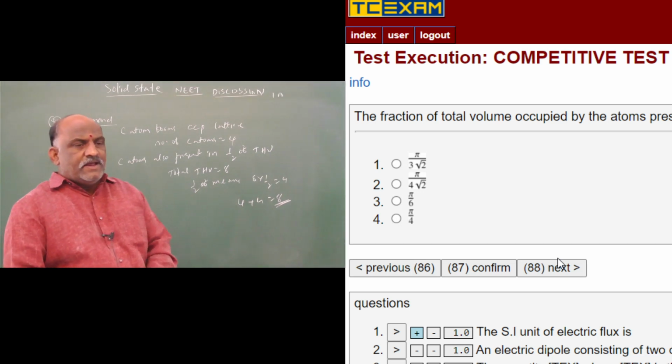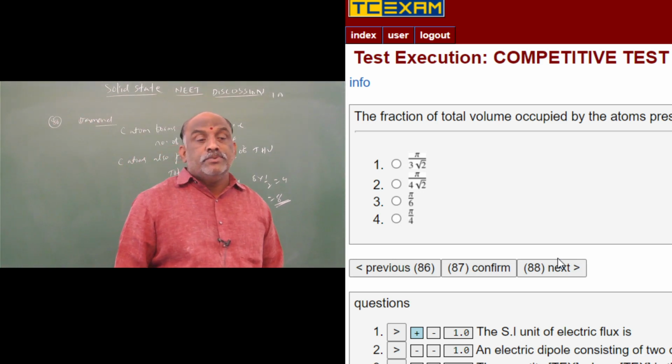And next, the fraction of total volume occupied by the atoms present in the simple cube.